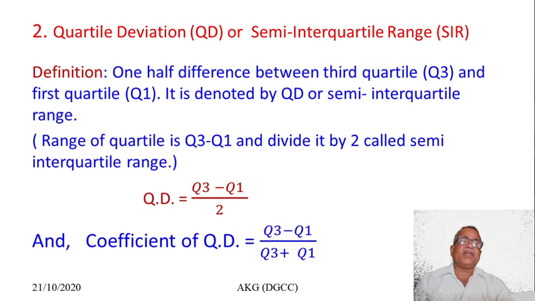Thus quartile deviation is also called the semi-interquartile range, and is defined as QD equals Q3 minus Q1 divided by 2, and the coefficient of quartile deviation is equal to Q3 minus Q1 divided by Q3 plus Q1. So quartile deviation is an absolute measure and the coefficient of QD is a relative measure.